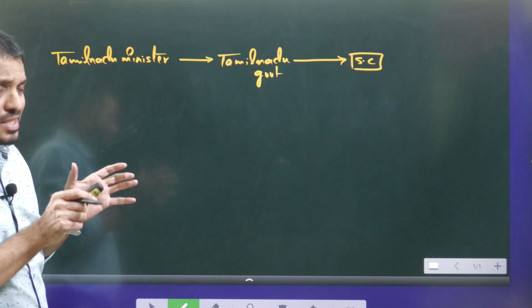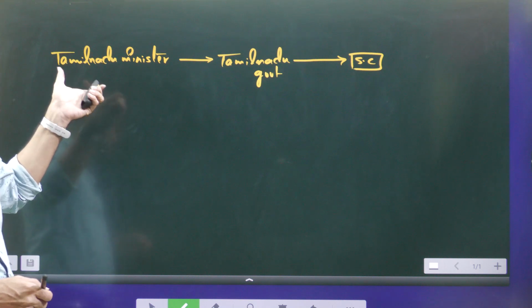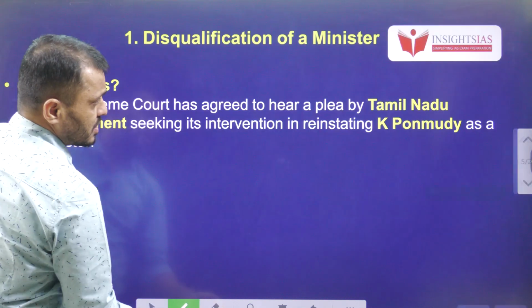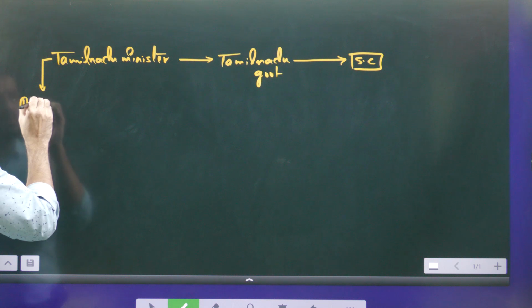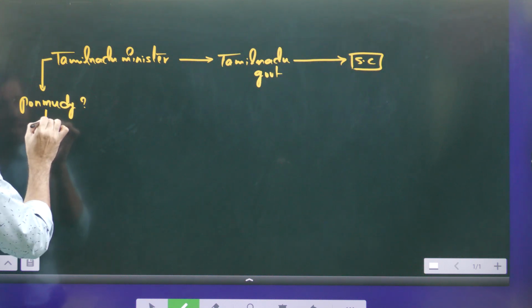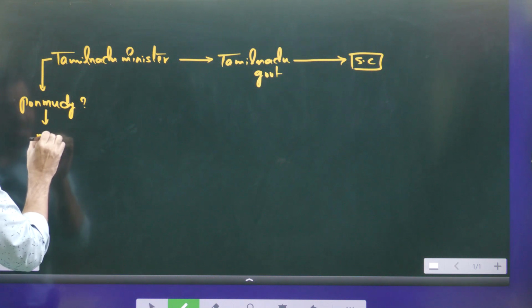To understand this, first let me give the context. The context is this Tamil Nadu minister. The minister's name is Ponmudi. What happened to him? He and his wife both were convicted by the Madras High Court.